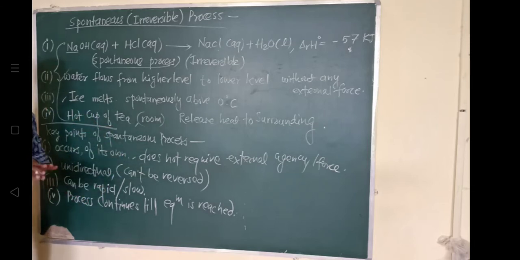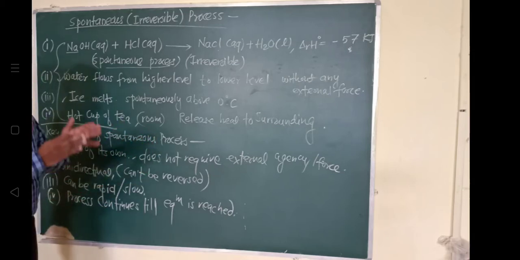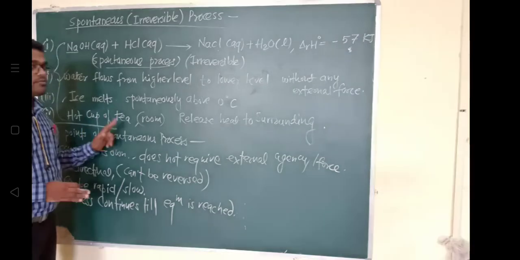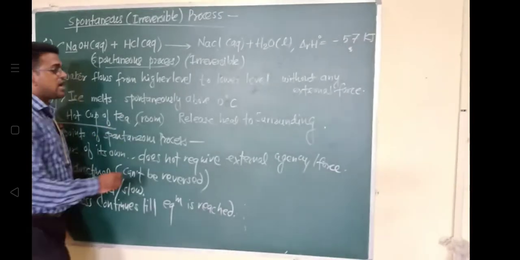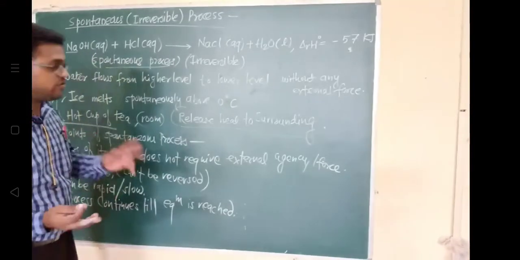And the last one, the process continues till it reaches its equilibrium condition, so the spontaneous or natural process tends to occur in a direction that leads to the equilibrium. जैसे हम लोगों ने देखा ये वाला example, a hot cup of tea, जब तक equilibrium condition मेंटेन नहीं होता, तब तक हीट सराउंडिंग को जाते रहेगा, और जैसे ही equilibrium आ गया, it will stop this process.